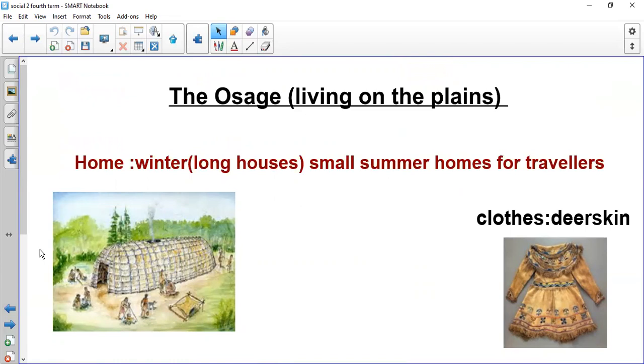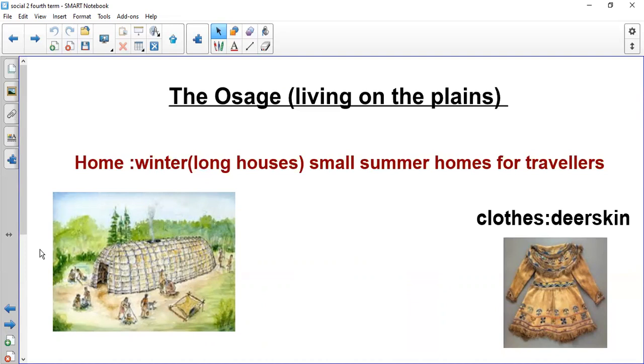So you will know that they ate different kinds of food because they lived on plains, and the plain is a large flat land and it has good soil where they can grow whatever they like, from vegetables and fruit. The Osage lived on the plains, and we said they lived in a long house in winter, but in summers they had small homes for travelers.